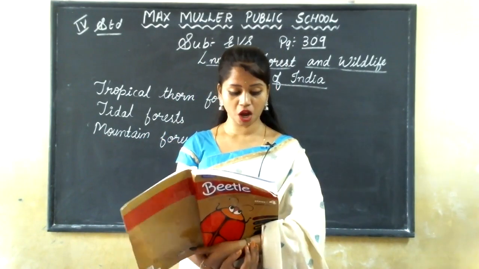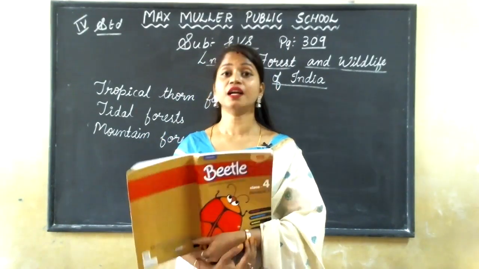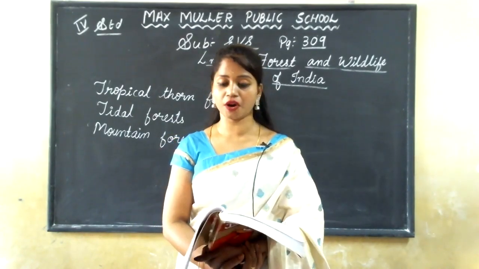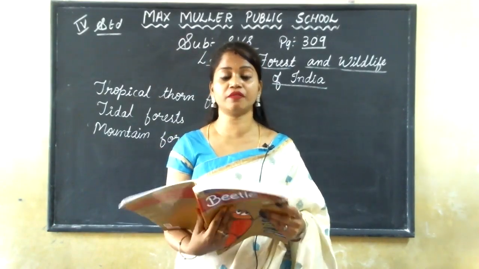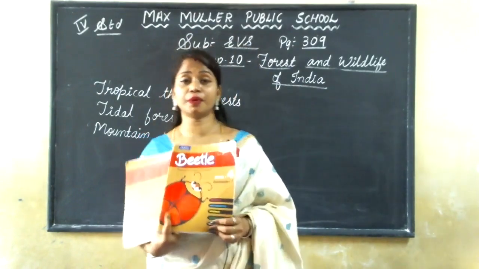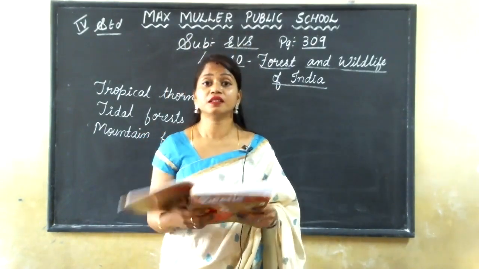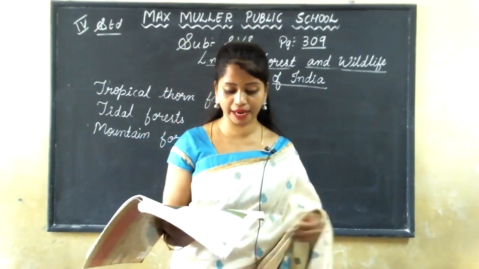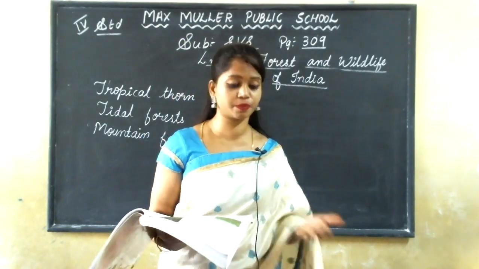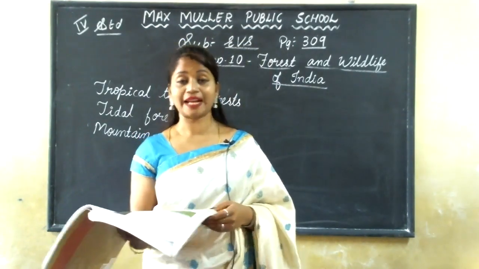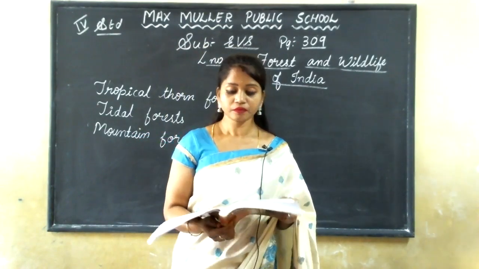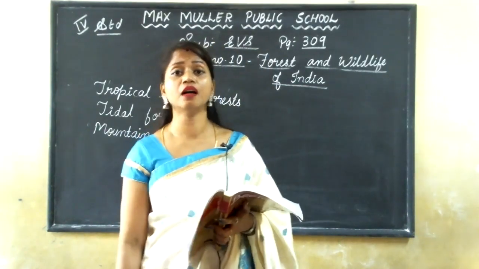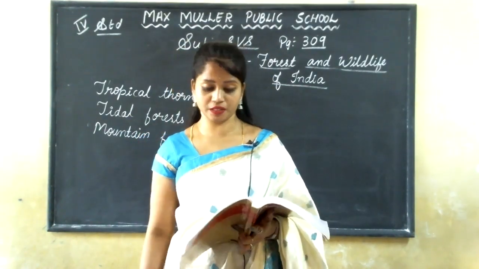The tropical thorn forest is found in desert areas. Tidal forests are seen in the Ganga Brahmaputra delta, where river deltas are flooded by sea water. Mountain forests are found only in mountain regions.